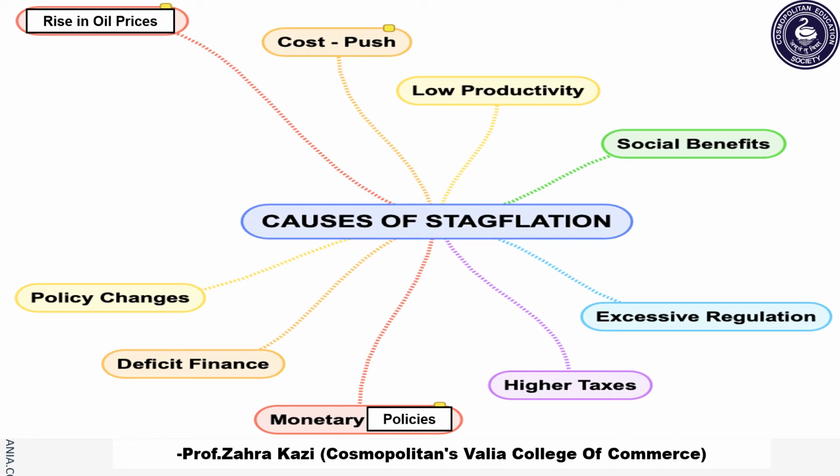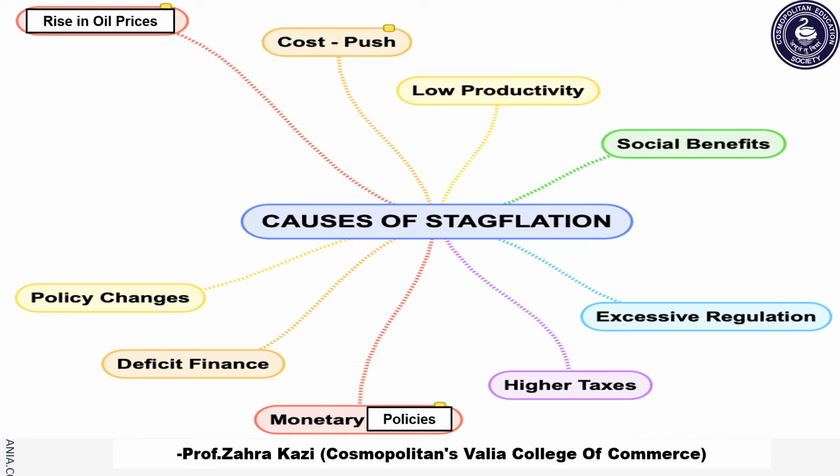The next cause of stagflation is higher taxes. If the government increases taxes, the cost of production increases. This prevents the firms from producing more. This further affects the supply of goods and services, thus creating inflationary situation in the economy.